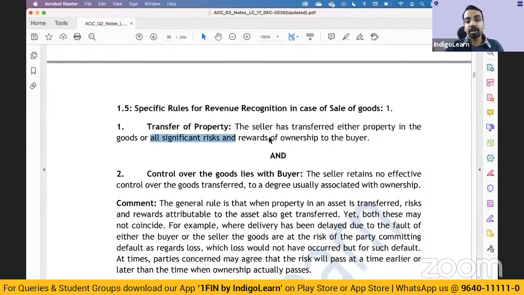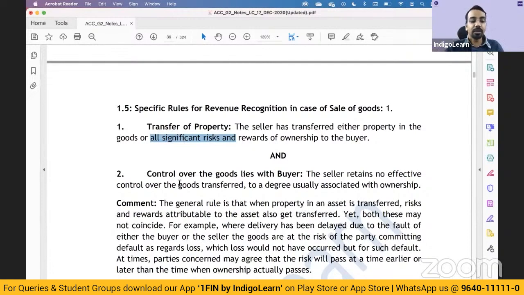Now, the kind of question the examiners sometimes twist and give to you is: advance has been received, property has been sold, everything has happened, but the sale date is pending, which falls in the next financial year. In that case, substantially all the things required for transfer of property have happened, and applying the concept of substance over form, you can recognize the revenue. This is one kind of question which generally gets tested in the examination, right? So generally, when property is transferred, then you can recognize the sale of the particular goods.